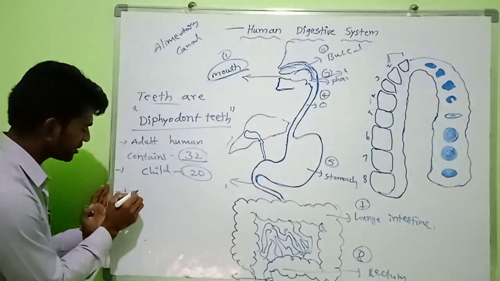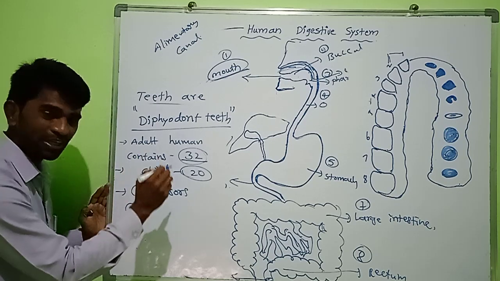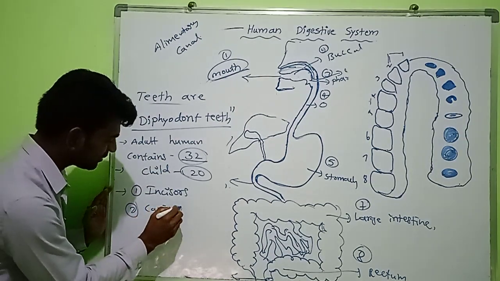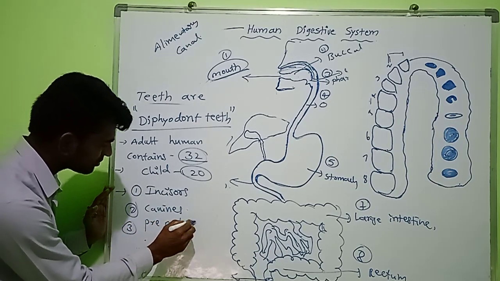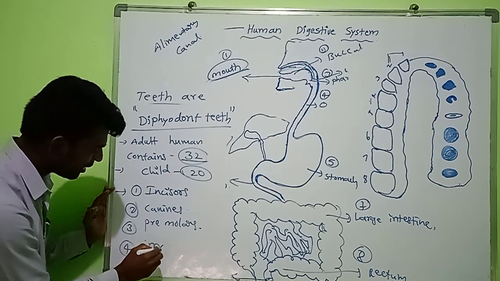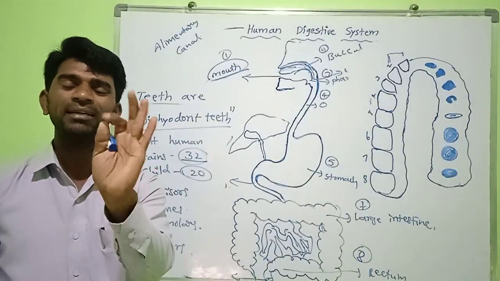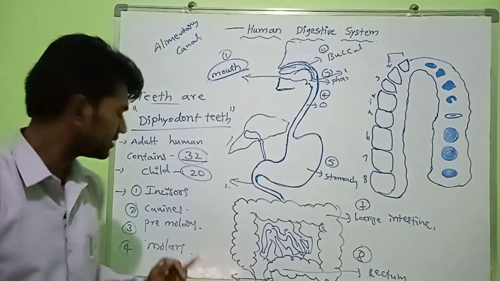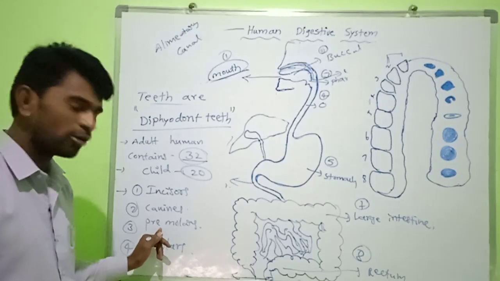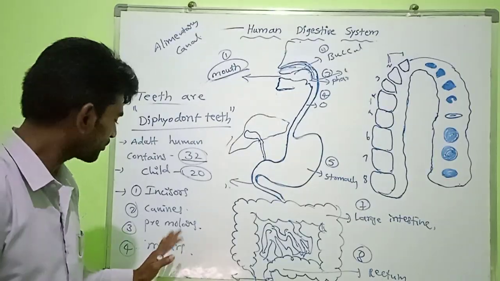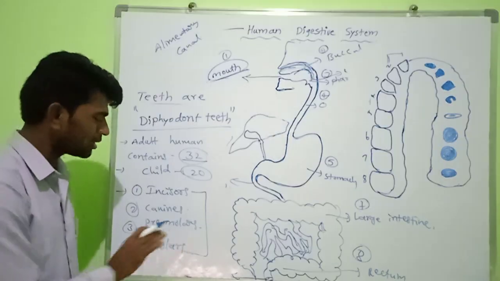What are they? First one, incisors. Second one, canines. Third one, premolars. Fourth one, molars. Okay. Depending on their function, teeth are divided into four types. One is incisors, second one is canines, third one is premolars, fourth one is molars. Okay, now here in the human body, four types of teeth are present.